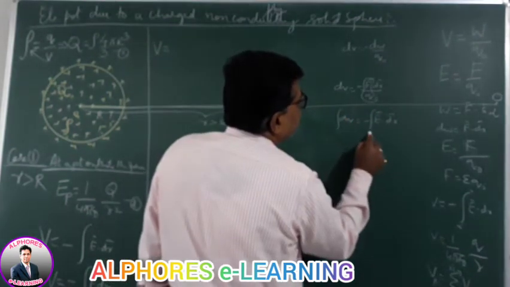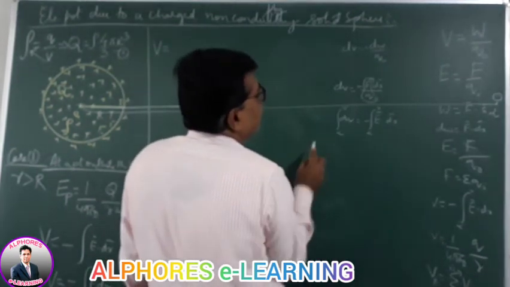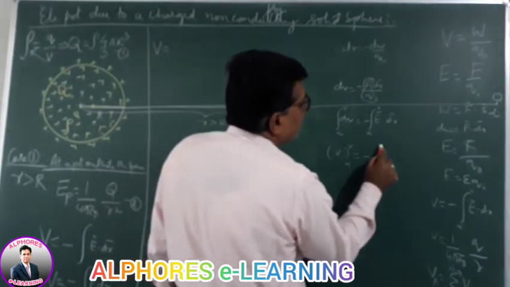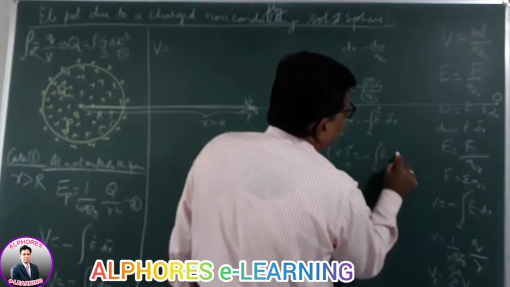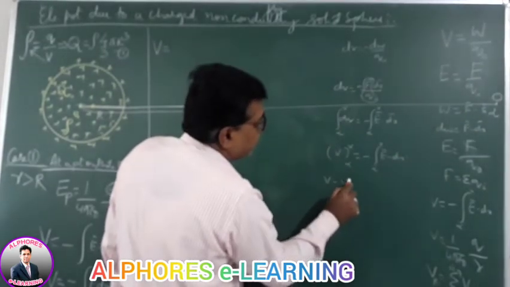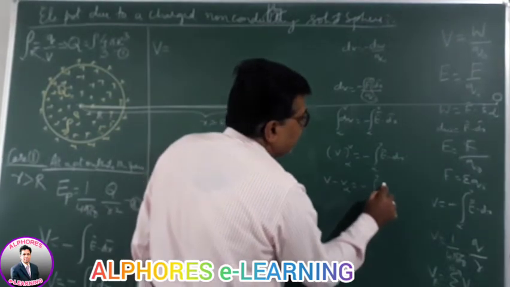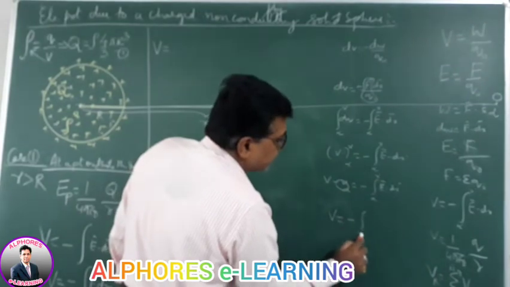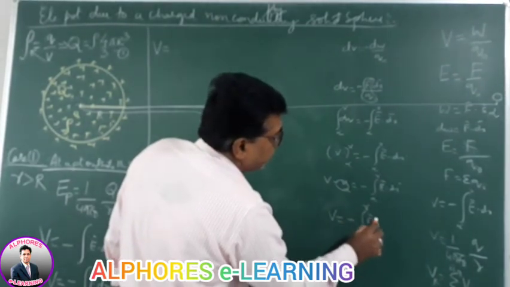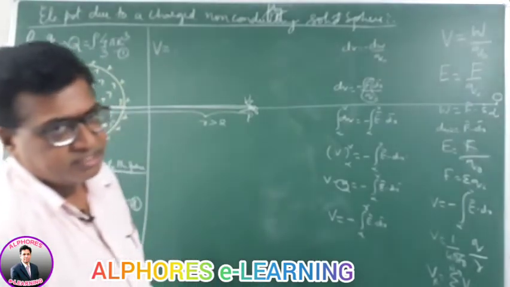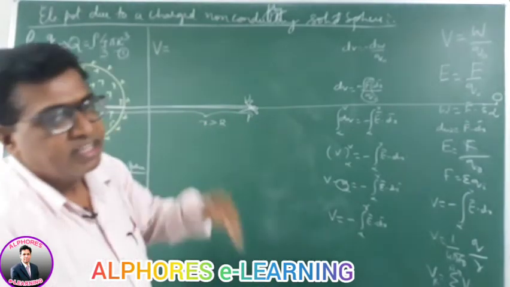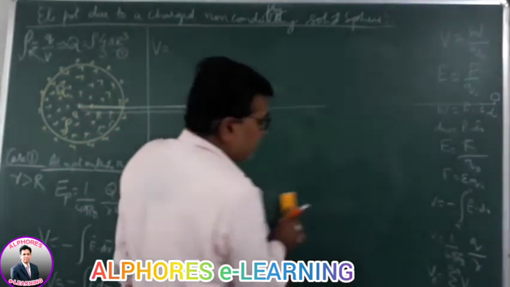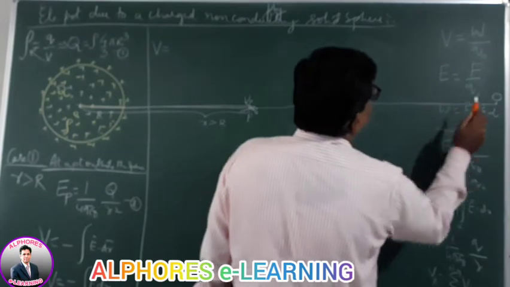So integrating from infinity to R, potential at infinity to potential at the point P. So integral dV is V, infinity to V, minus integral infinity to R E dot dr. So upper limit minus lower limit, V minus V infinity, minus integral E dot dr. So V at infinity is 0. So I get V as minus integral infinity to R E dot dr. Remember this. So this way we find the relation between potential and electric field. It is with an assumption that the potential at infinity is 0, right?